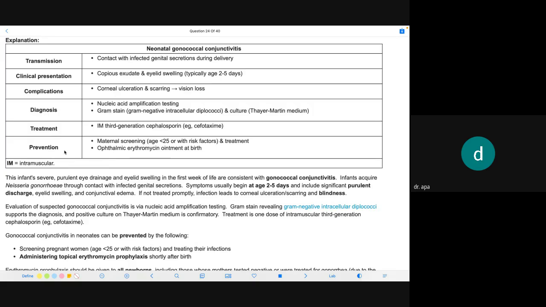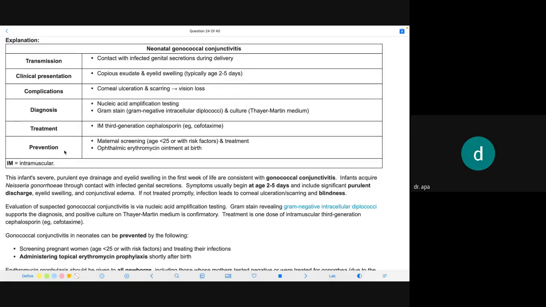Treatment, IM, 3rd generation cephalosporin, cefotaxime. Prevention, maternal screening, age less than 25 or risk factor, and treatment. Acha, if they ask about the treatment, then we have to pick this cephalosporin, IM, 3rd generation cephalosporin. Now they're asking which could have prevented this complication. That's why we choose erythromycin. Ophthalmic erythromycin ointment at birth. Cefotaxime is the treatment, and for prevention, erythromycin eye ointment.